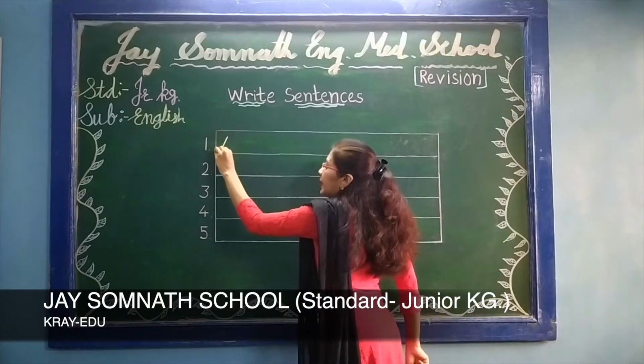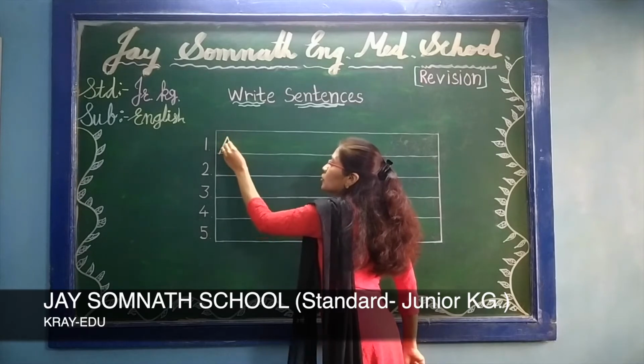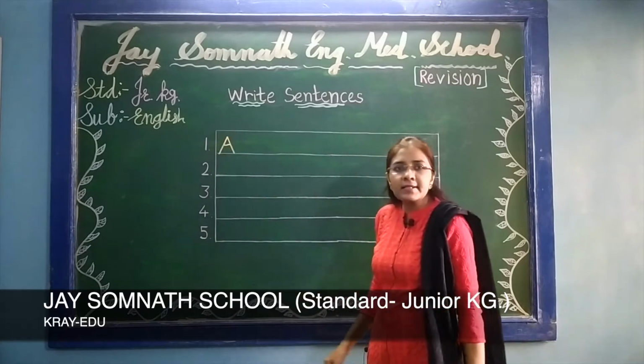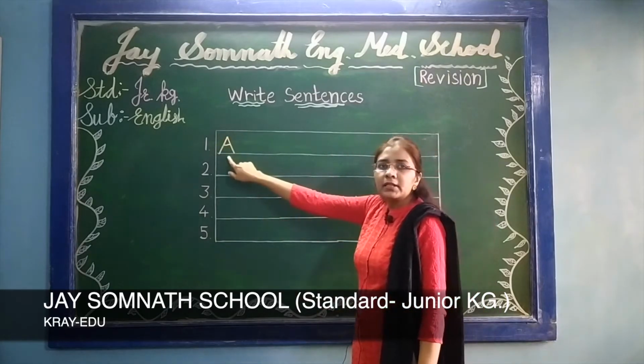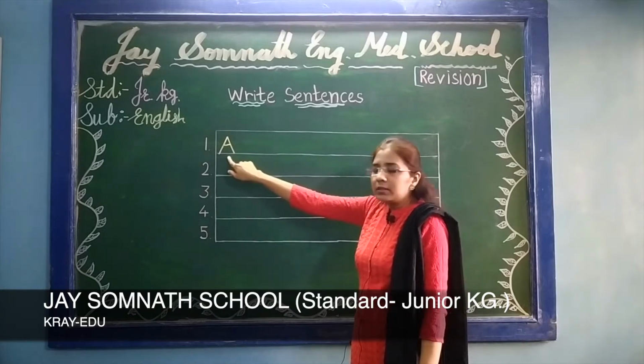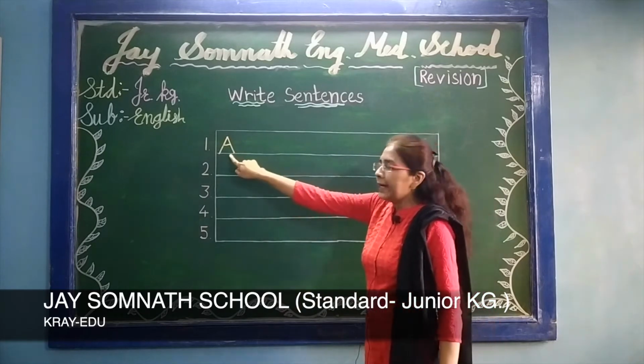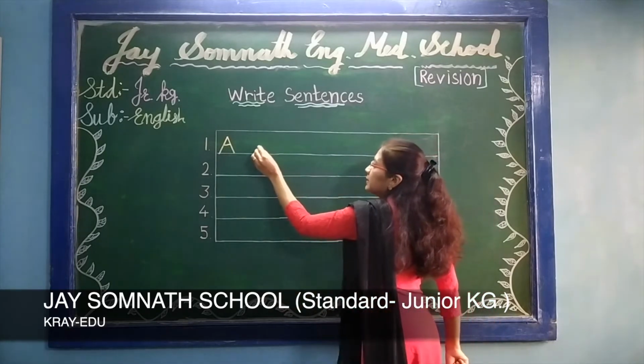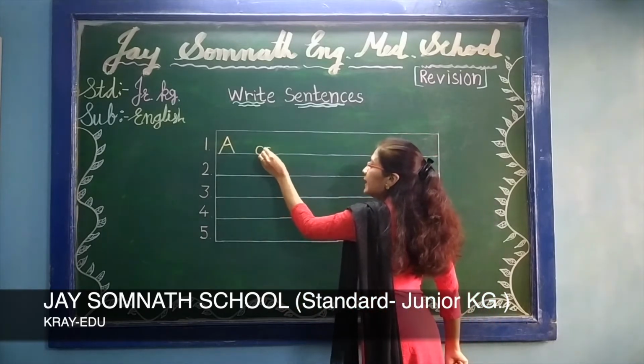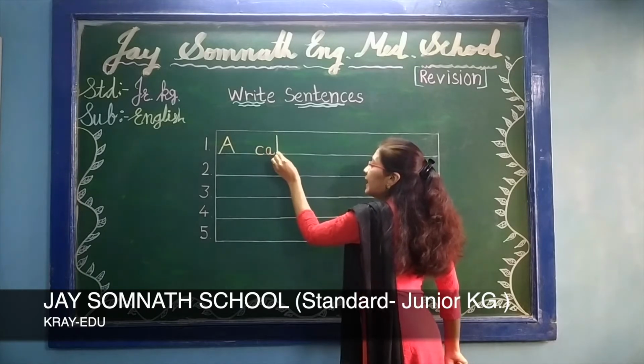First A, and when you start to write sentences, first letter always capital, then keep finger space. Okay. A, C-A-T, cat.